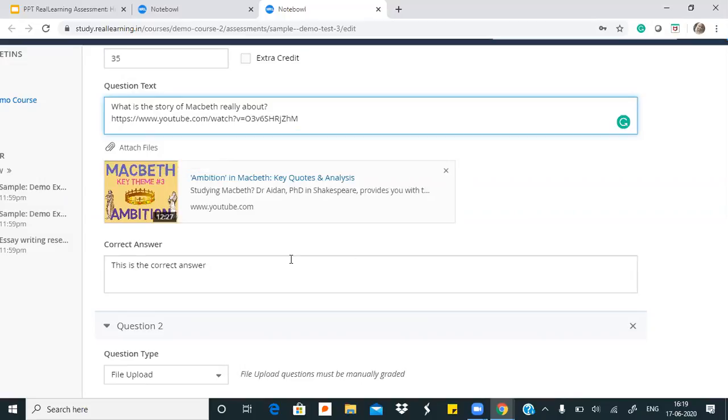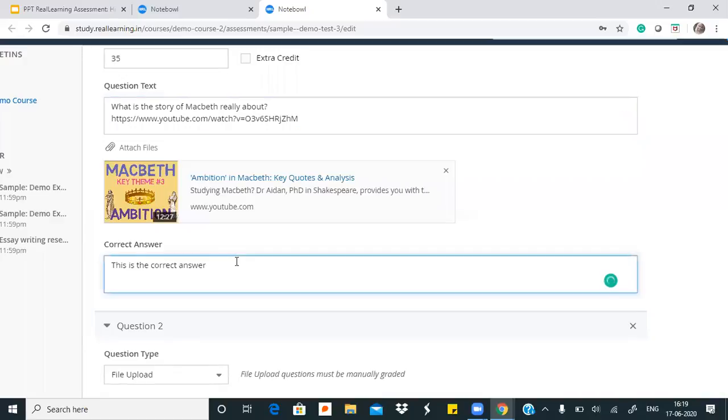The next thing teachers do when they're creating their question is that they write the correct answer. As I said, teachers can define the correct answers. This has two purposes. Suppose when the teacher is checking a subjective or a long answer for a student, she needs to have a correct answer or a frame of reference to evaluate that answer. For that purpose, a teacher can define the correct answer for herself.